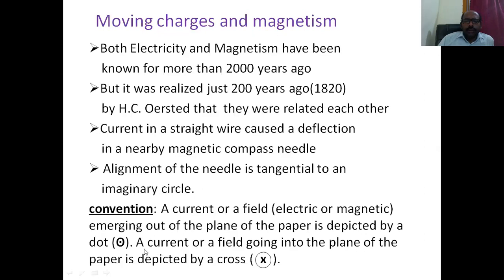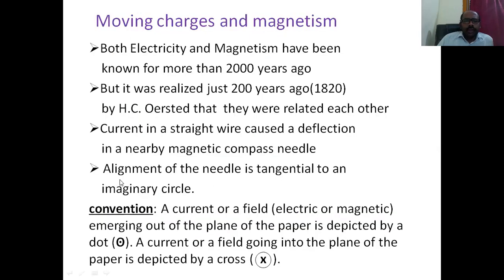In the other case, a current or a field going into the plane of the paper is depicted by an encircled cross, that is pointing inside the screen.